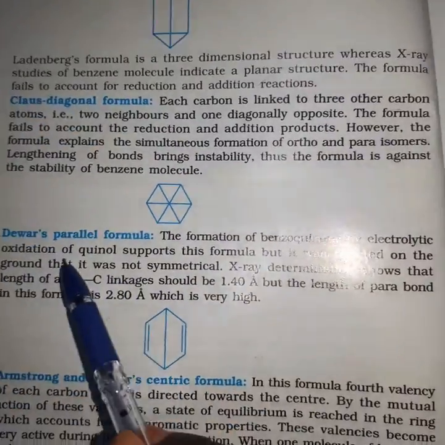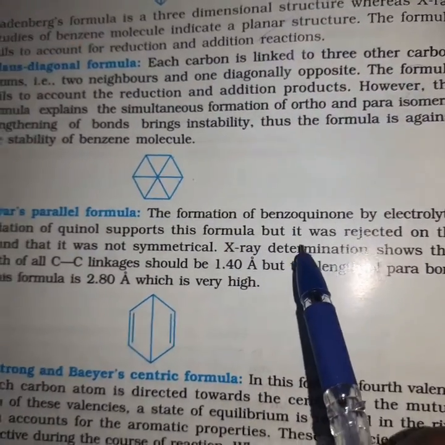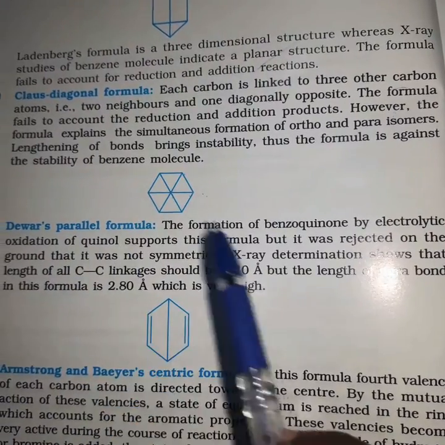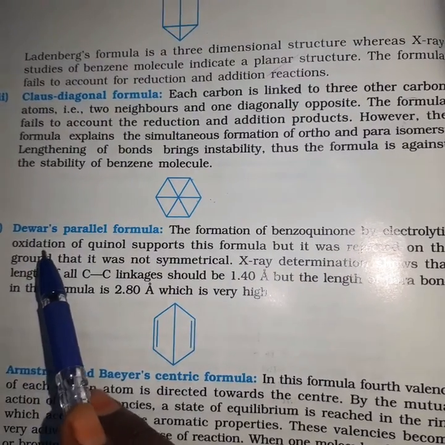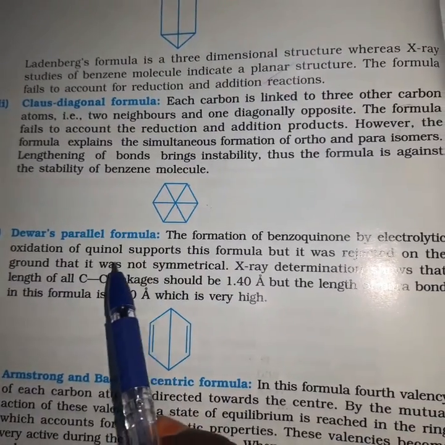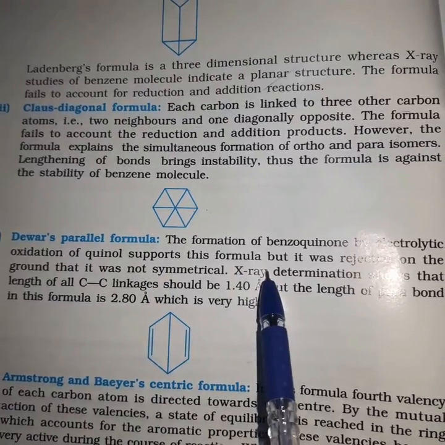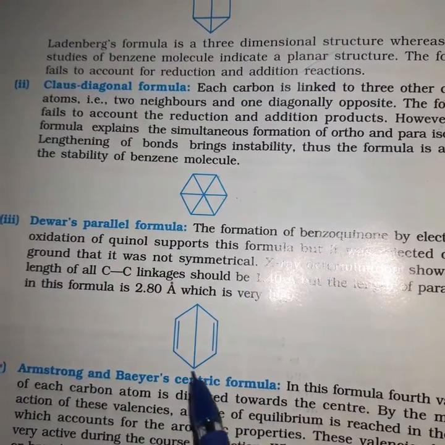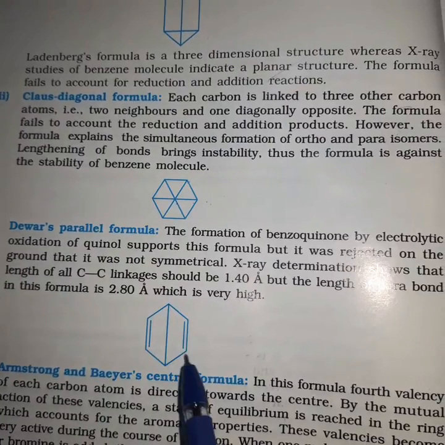Next, friends, Dewar's parallel formula. We know that oxidation of quinol gives benzoquinone. This is electrolytic oxidation. Electrolytic oxidation of quinol gives benzoquinone, which supports this formula. But it was rejected on the ground that it was not symmetrical. If we observe Dewar's parallel formula, it doesn't seem to be symmetrical, so this was rejected.